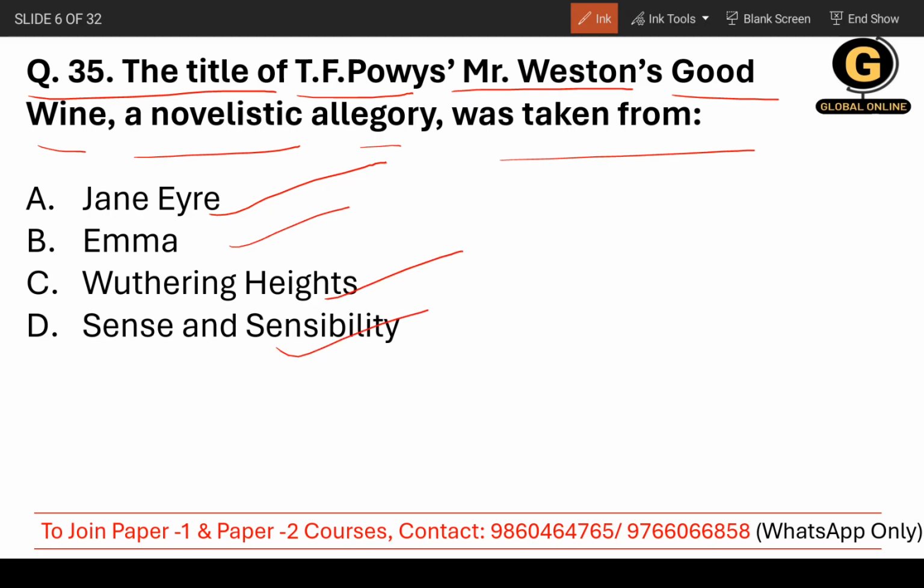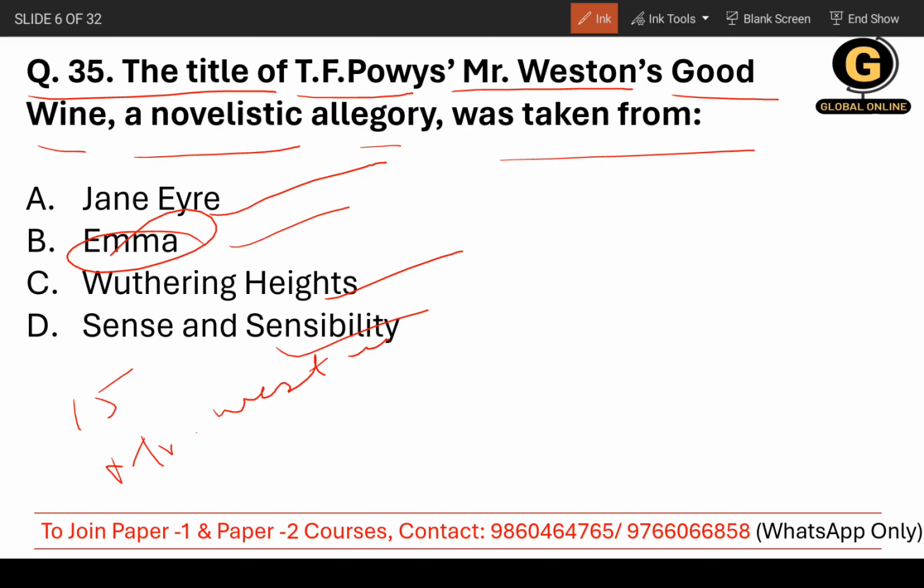It's very easy to identify, because if you have read Jane Austen's work, you will understand that Emma is the correct answer. In chapter 15, Mr. Weston is a character, and she believed he had been drinking too much of Mr. Weston's good wine and felt sure that he would be talking nonsense.